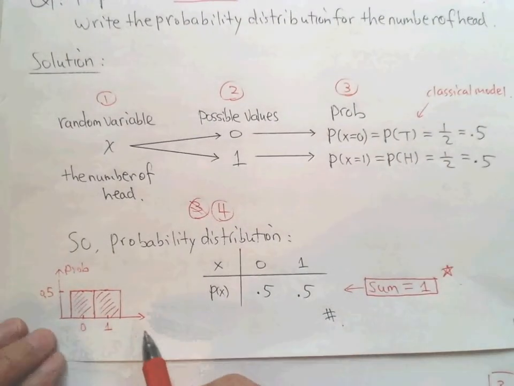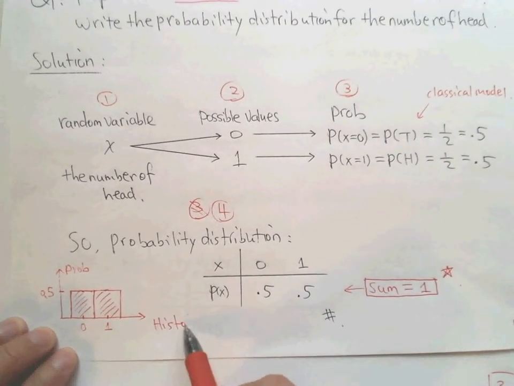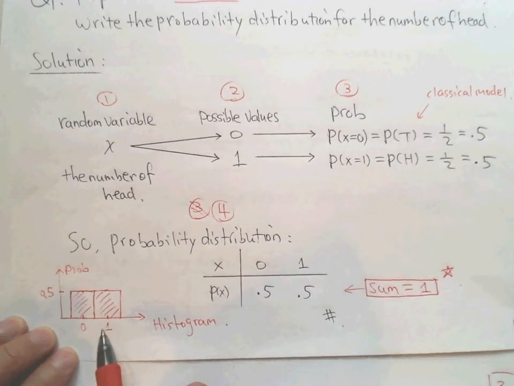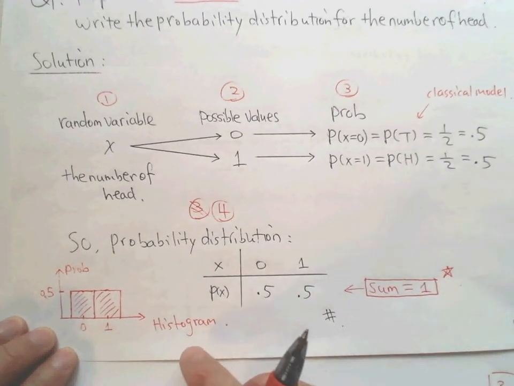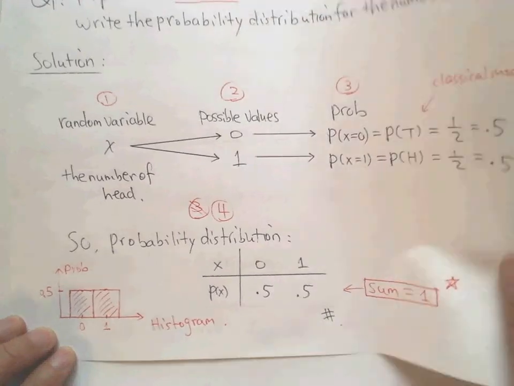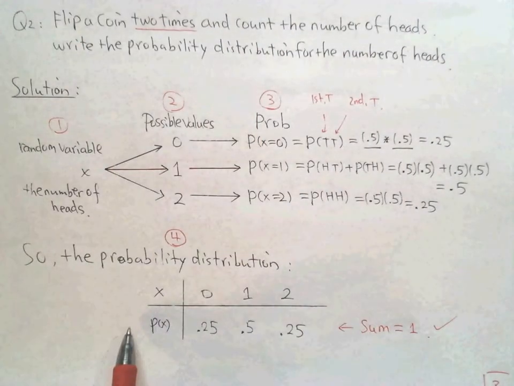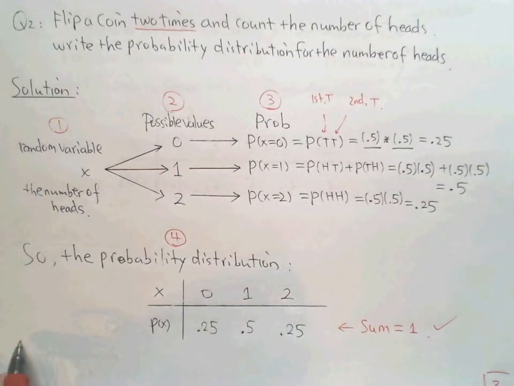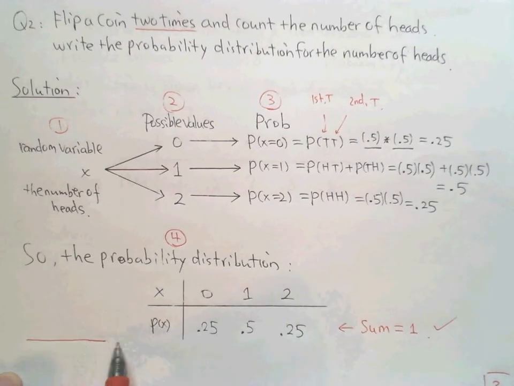And for the second example, we will draw something similar. You can say this just looks like a histogram, no problem. Usually we call it the distribution, and you can think of it as a histogram. We look at a little bit of difference.